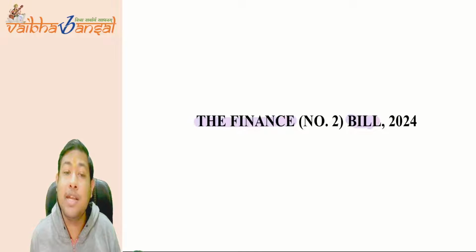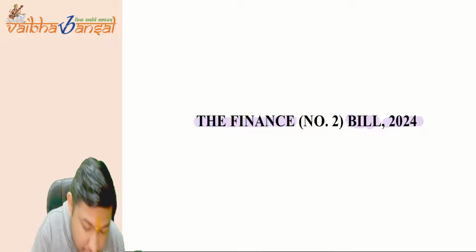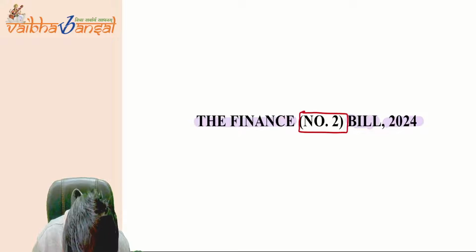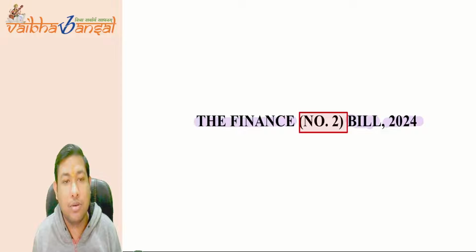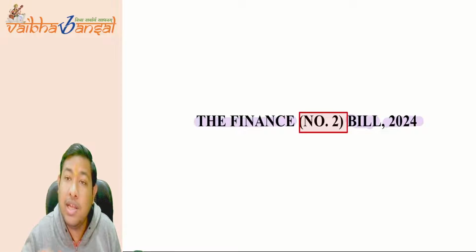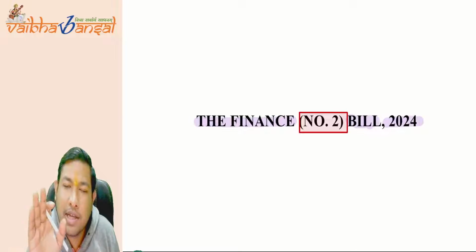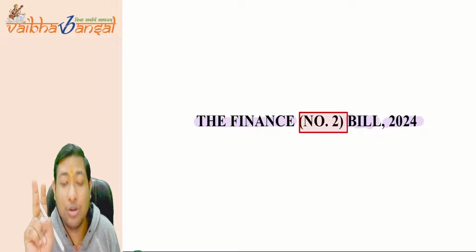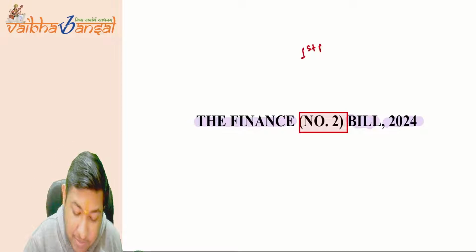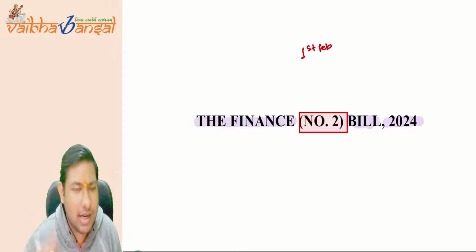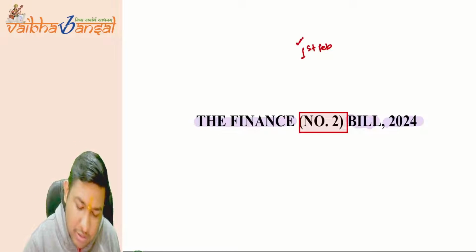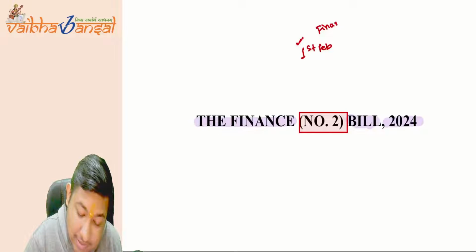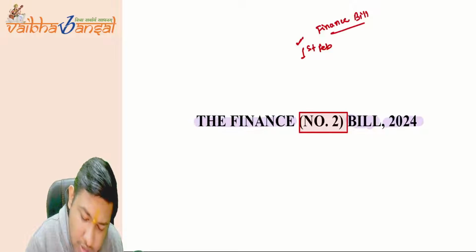In which year is that bill proposed? In the year 2024. But what is this number two? Number two is only relevant for an election year, because in an election year there are two budgets. The first on 1st February and the second after the result of the election. The 1st February one is called the Finance Bill.